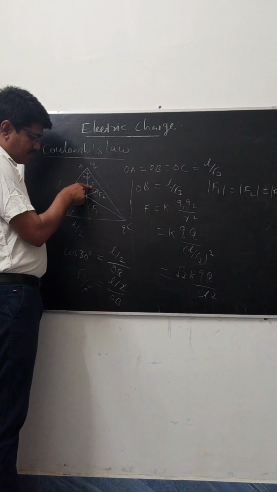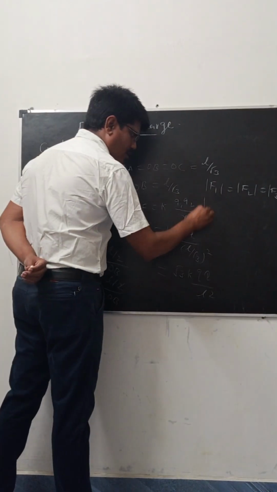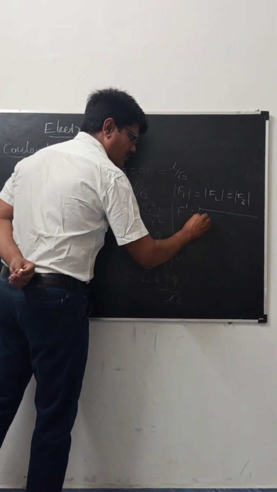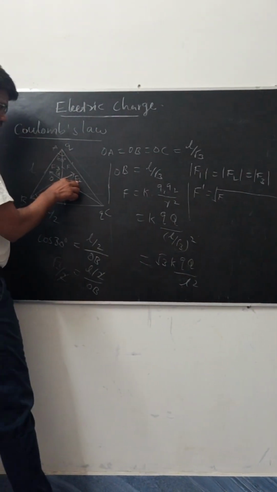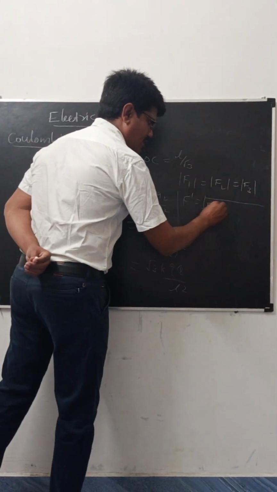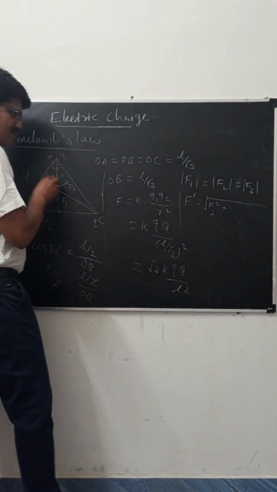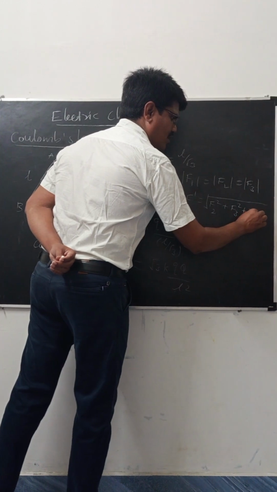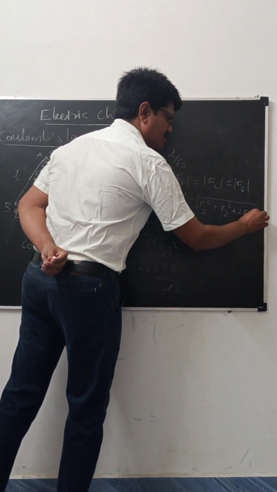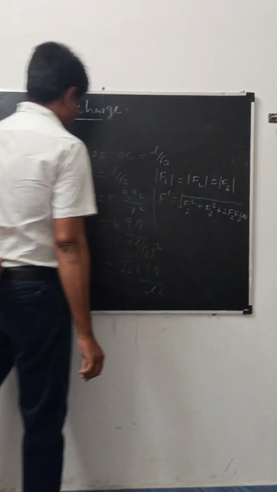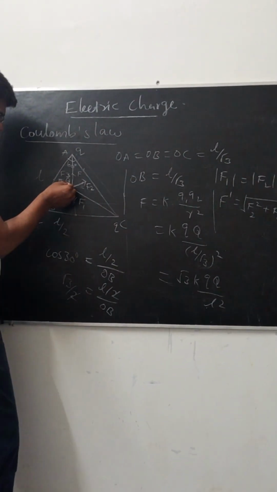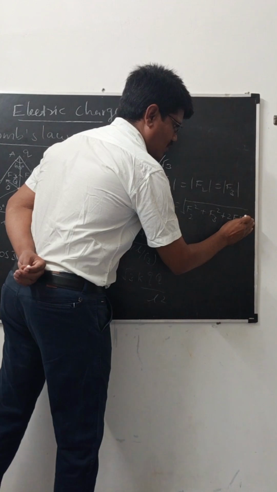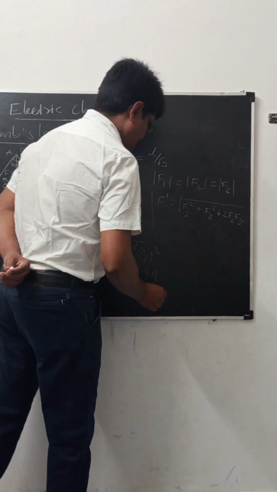To calculate F dash we use the formula: F dash equals the square root of F2 square plus F3 square plus 2 F2 F3 cos theta. Now the angle between these is 120. The angle is 120, so here we write cos 120.